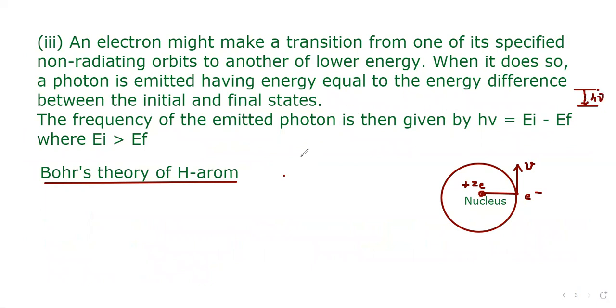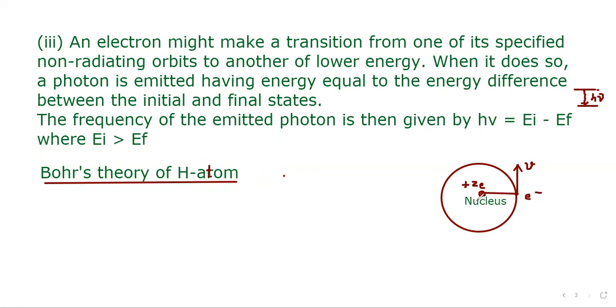Now let's consider Bohr's theory of H atom. So for this we consider a nucleus. Here Z will be taken to be 1 for hydrogen, but for generalization we have taken Ze here, and this is the electron which is moving around the nucleus with a velocity v. Charge on the electron is minus e. Now let's find out the expression for radius and velocity.